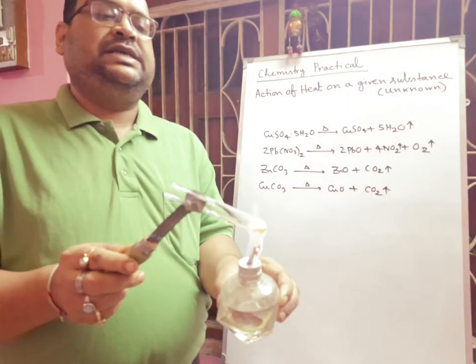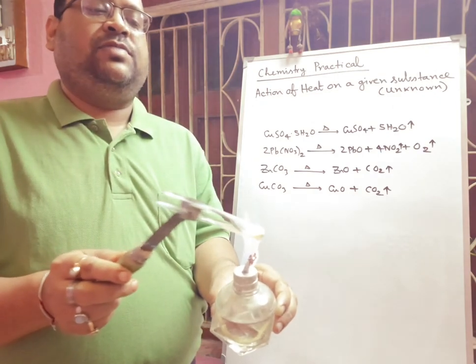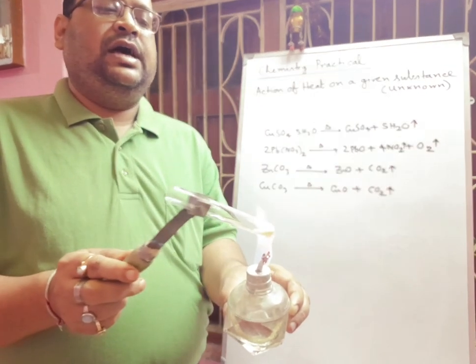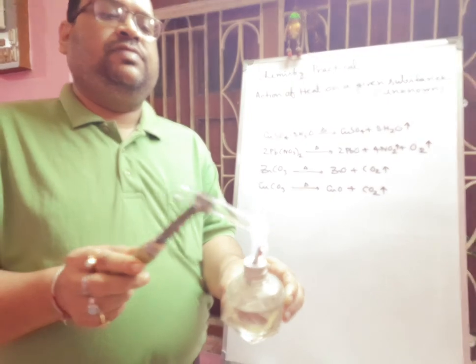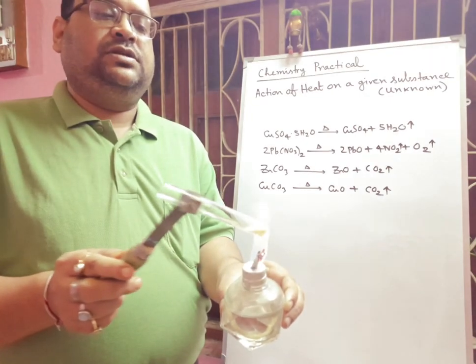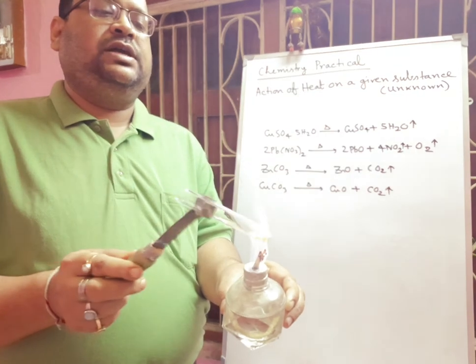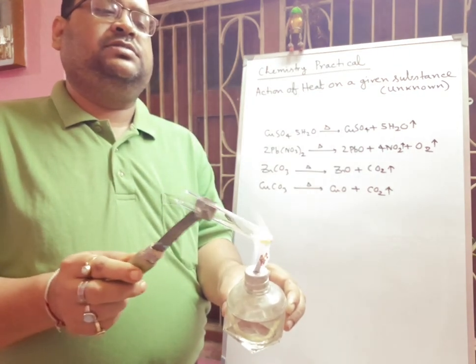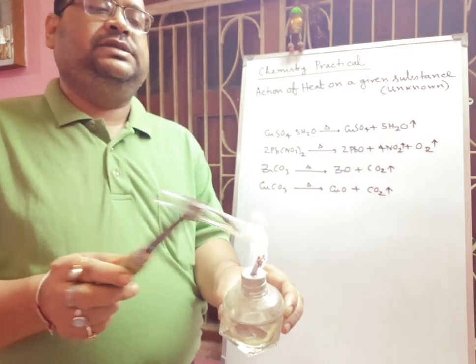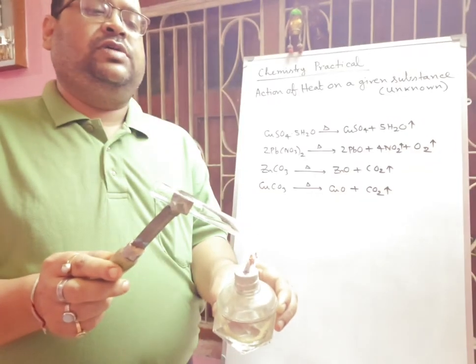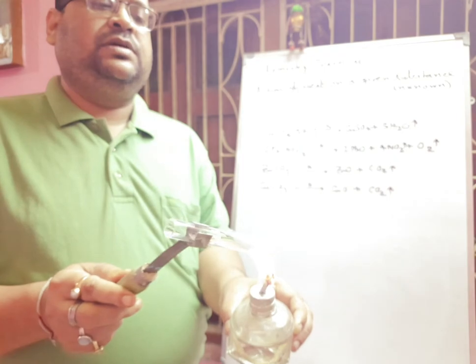And if you have special apparatus for passing the gas coming out from the decomposition of this sample, then definitely you have to take lime water. Definitely that lime water turns milky, and that is the identification test of CO2 gas. Now see again, it is becoming yellow, a light yellow color is forming.